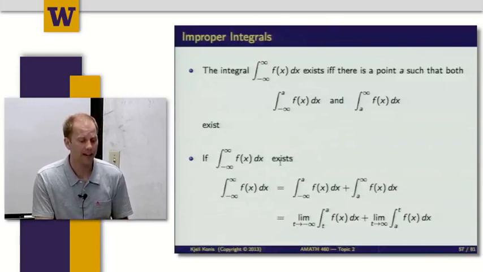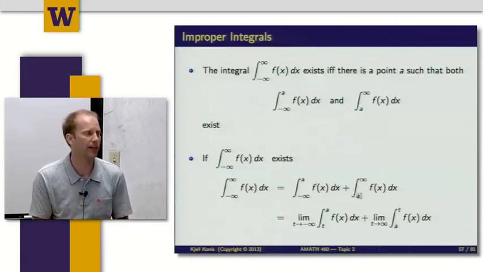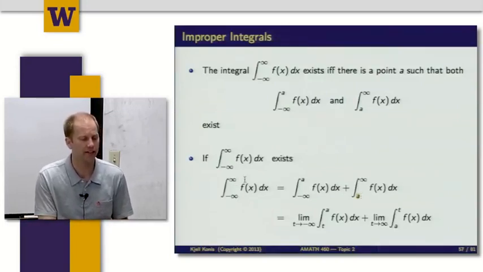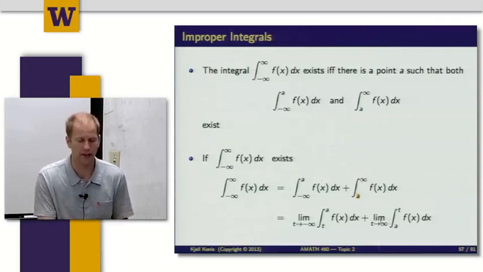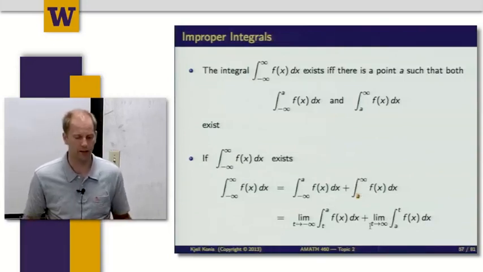And then if that integral exists, we're just going to define its value. So I'm just splitting up the real line at a point a. So I have numbers bigger than a and numbers smaller than a. The value of this integral is just going to be the sum of these two integrals that we know how to compute already. And so I just wrote down the definitions down below.